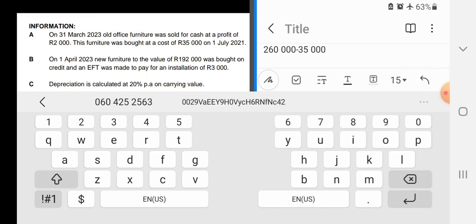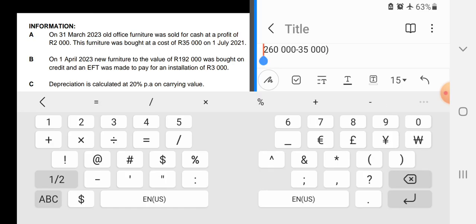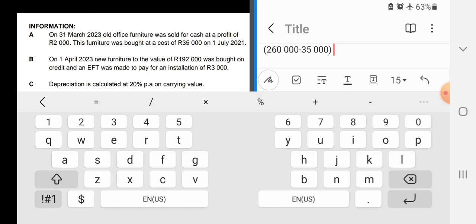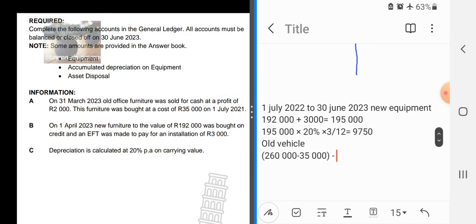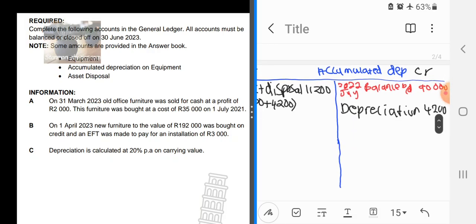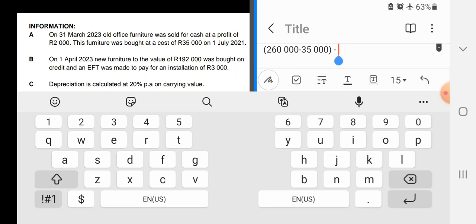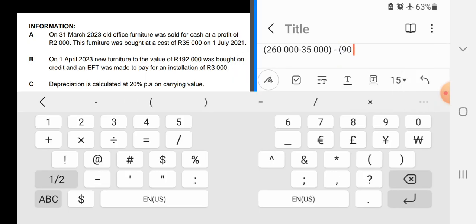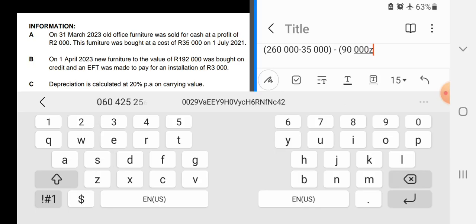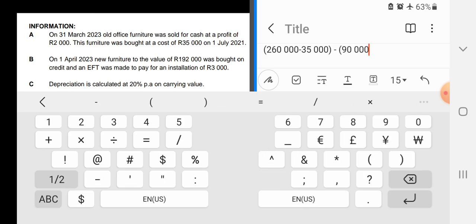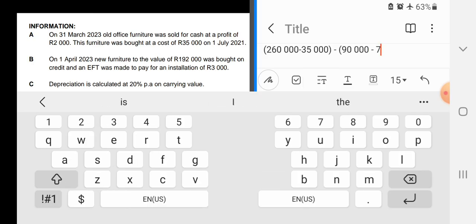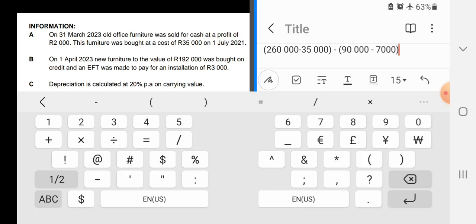Let me put them inside the bracket, and then we will also subtract. We are given that accumulated depreciation on old vehicle is 90,000 rand. From the 90,000 rand we will subtract, as this is at the beginning of the financial year, the 7,000. That is the one that has been entered because it's depreciation for last year.